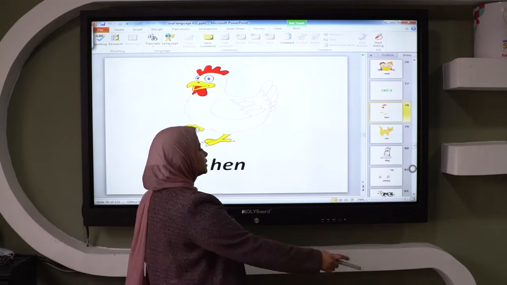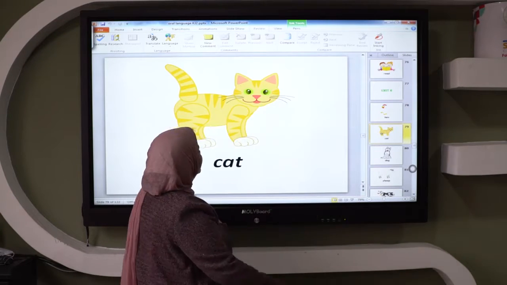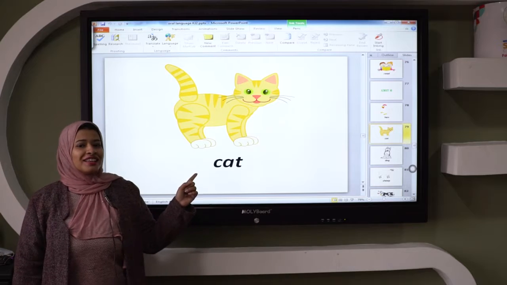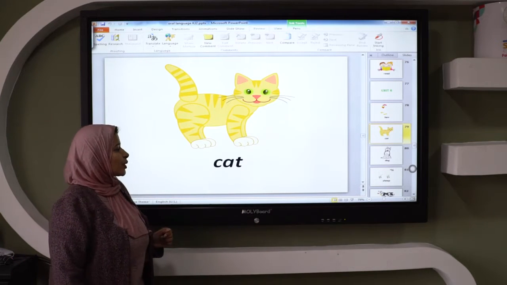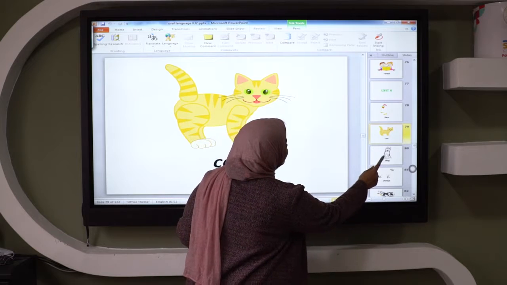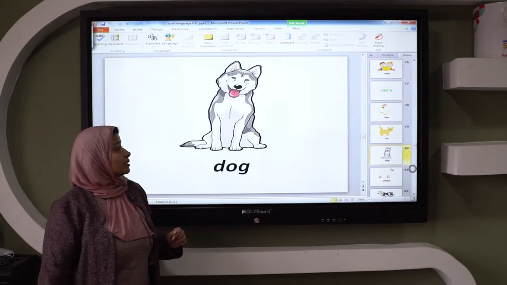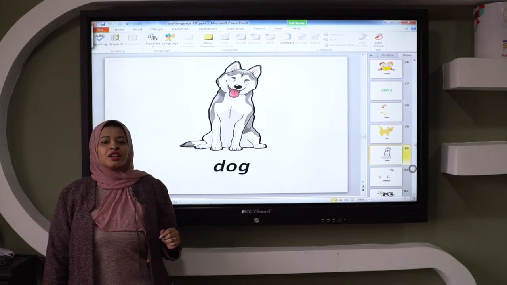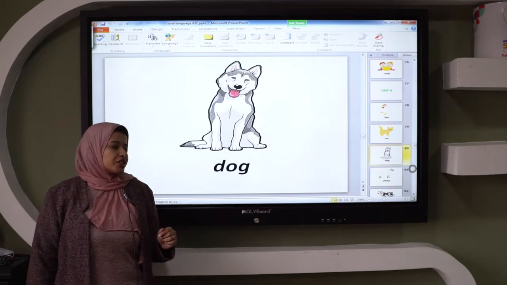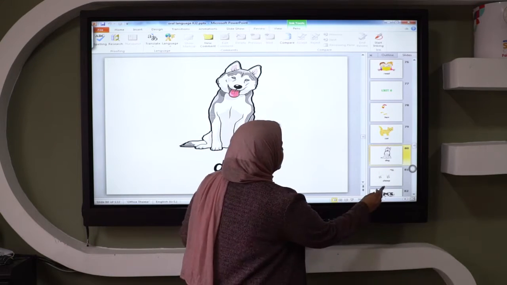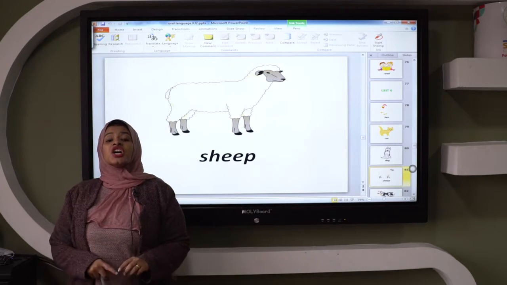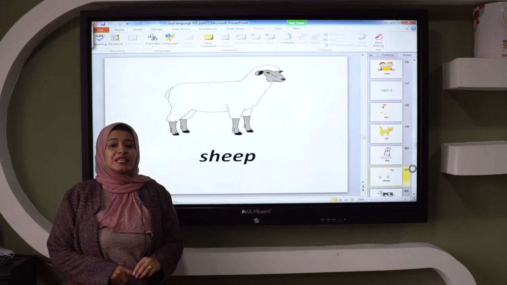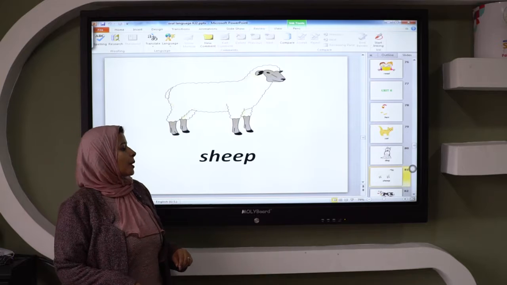The second animal, what is this animal? Cat. Cat. Okay, let's see. And what about this animal? Dog. Dog. Next animal. What is this animal? It's called sheep. Sheep.